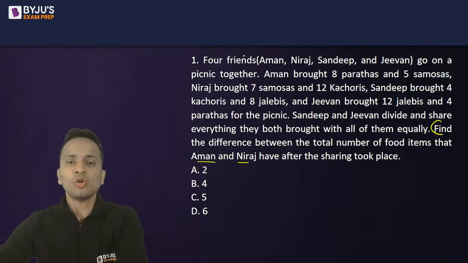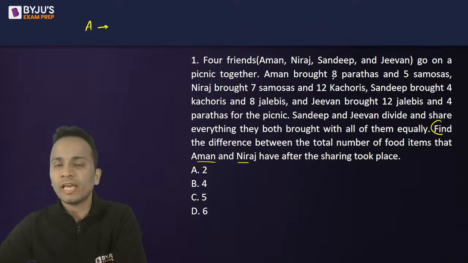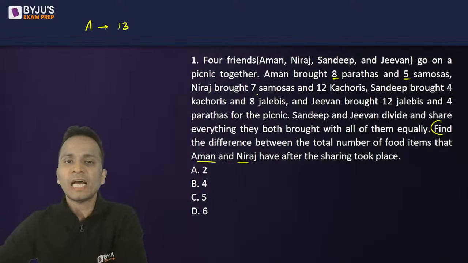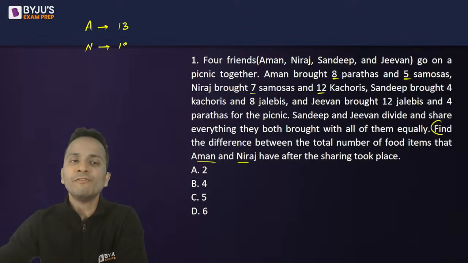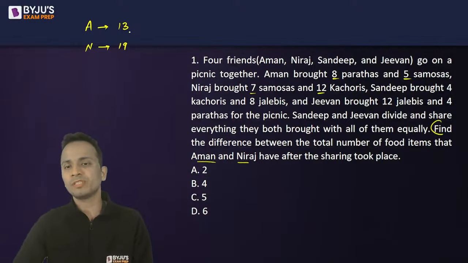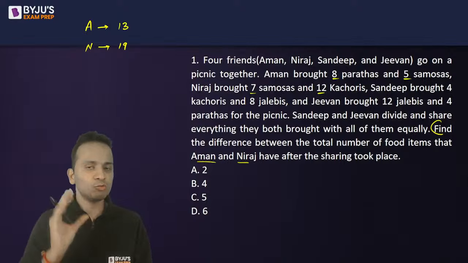Initially, Aman has a total of 8 plus 5, 13 food items. Neeraj has 7 plus 12, that is 19 food items. So these are the initial number of food items. I'll have to calculate the final number of food items with both of these and find out the difference.